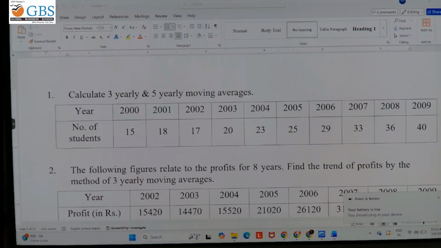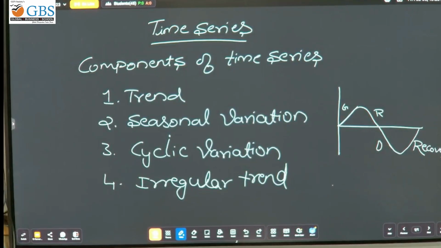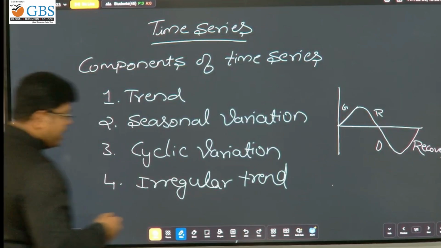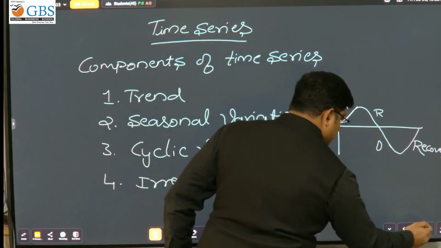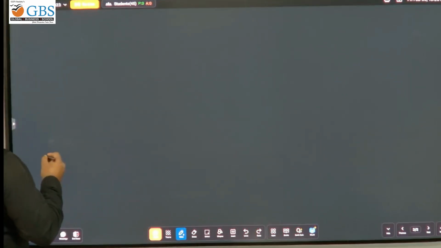First, I'll solve the 3 yearly moving sum and moving average. Then I'll solve the 5 yearly moving sum. I'll take the next slide. Please help me out in telling the data from the question.